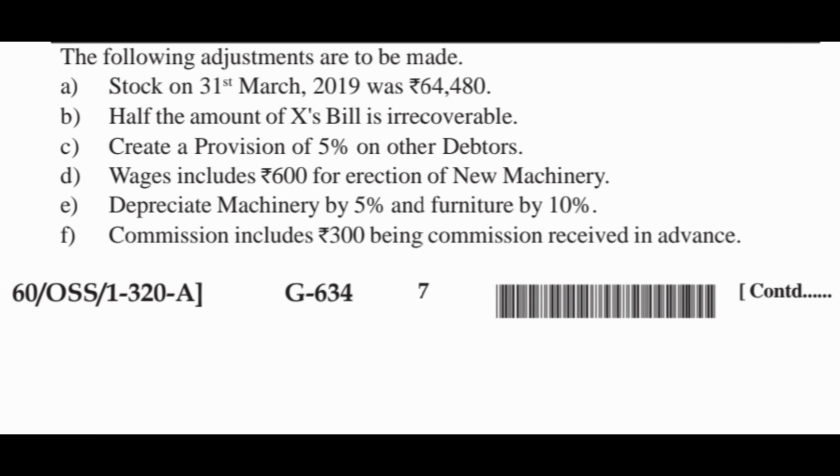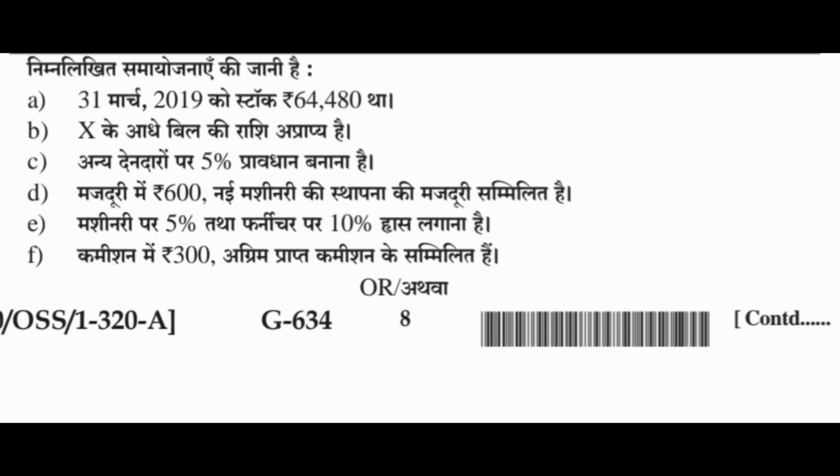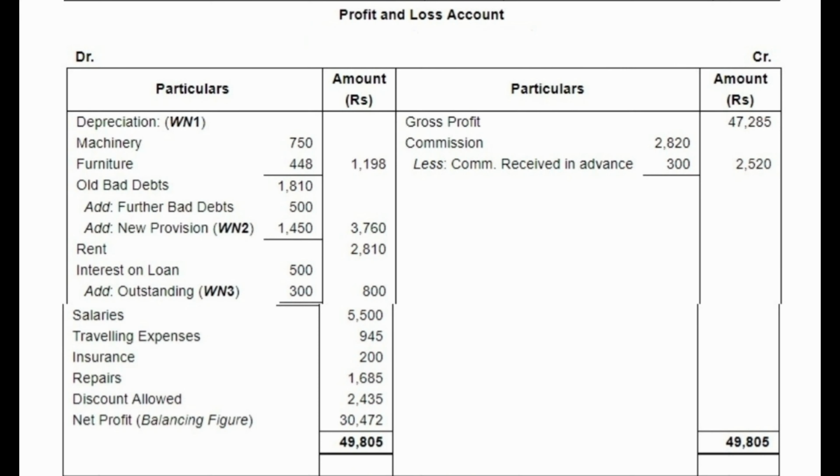B. Half the amount of X's bill is irrecoverable. C. Create a provision of 5% on other debtors. D. Wages included rupees 600 for erection of new machinery. E. Depreciate machinery by 5% and furniture by 10%. F. Commission includes rupees 300 being commission received in advance. Pause the video and see the answer.